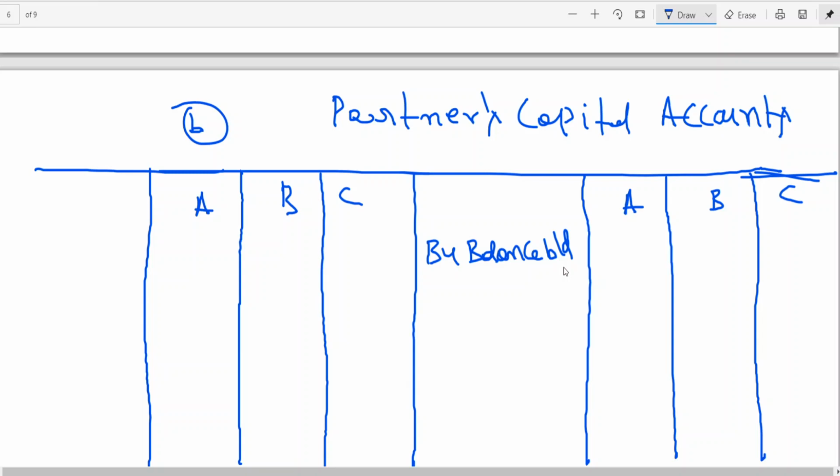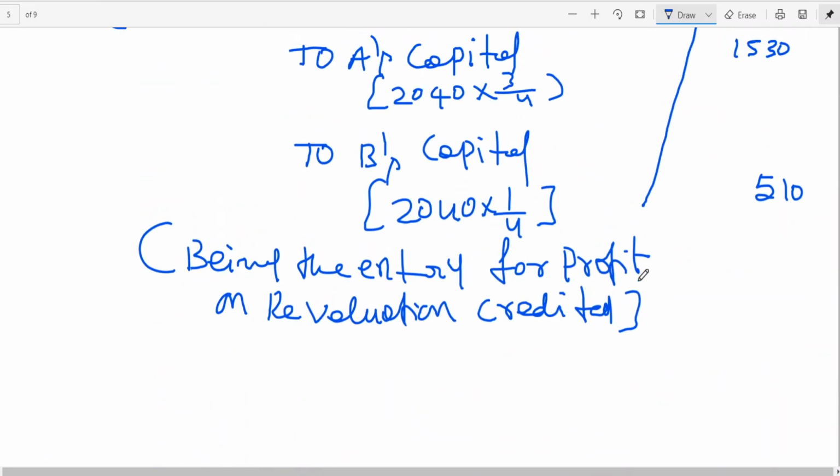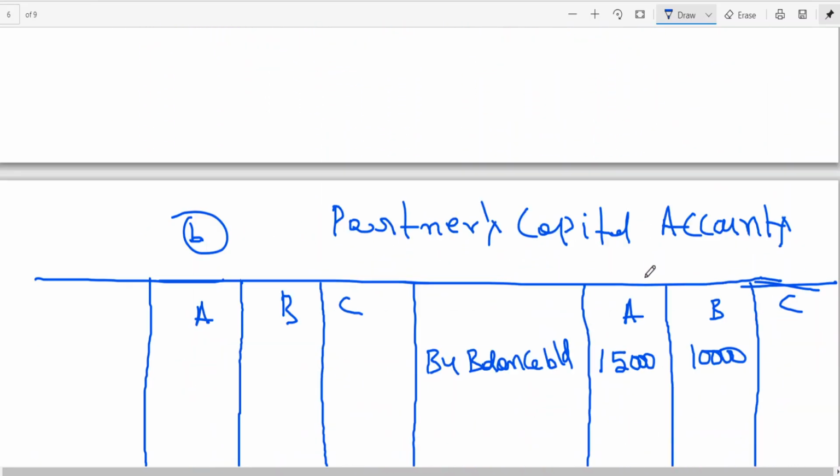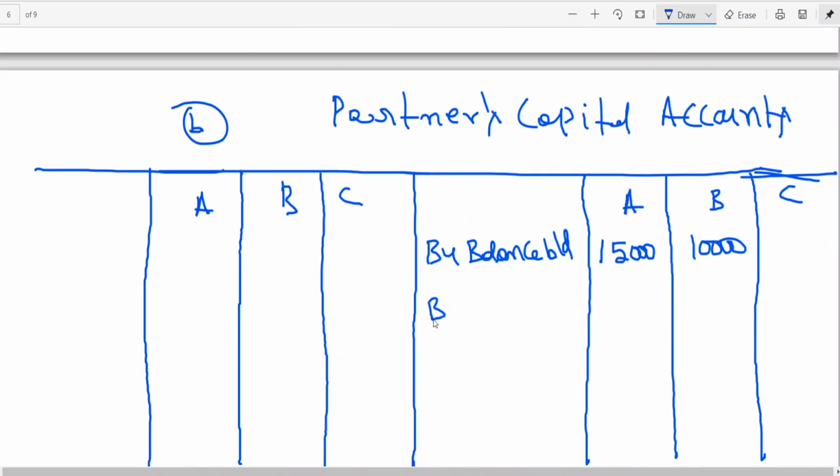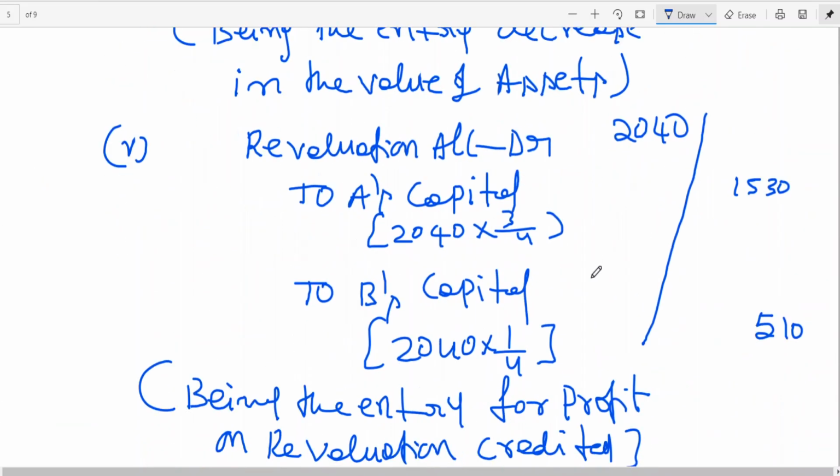You can see A's capital, how much was given: 10,000. B's capital: 10,000. Then we have seen we got revaluation profit, now 15, 30, 510.